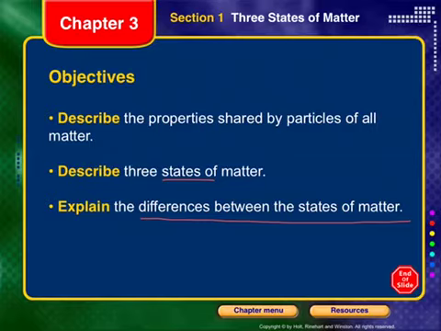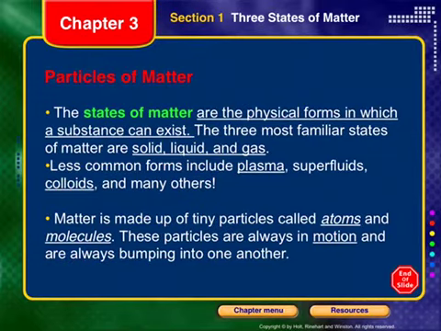Okay, so next, let's talk about the particles of matter. So these are the physical forms in which substances can exist. This is how we interact with them on Earth, right? So any substance can be in one of these three forms. Okay, so it's interesting to note that this is for all matter. So even the desk, the chair you're sitting on right now, the desk you're working at, can be made into a gas or a liquid. So if you're wondering how would you do that, well, you would apply heat, right? So all matter can be in the three states.